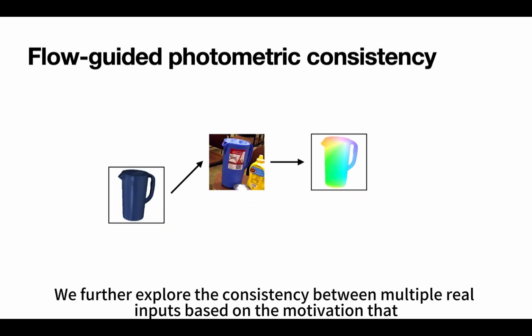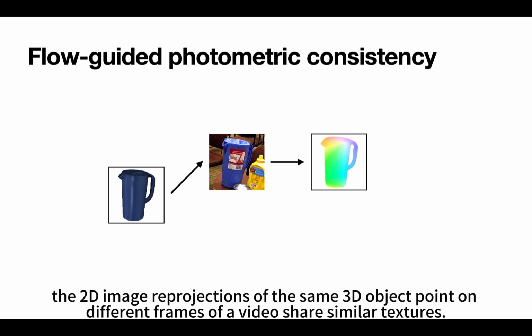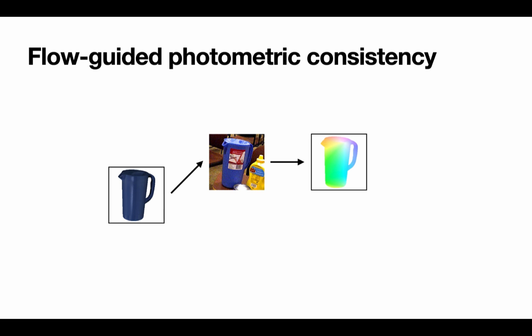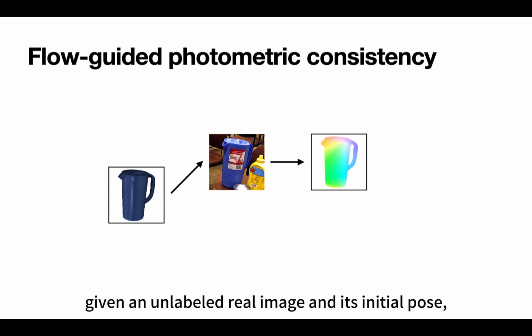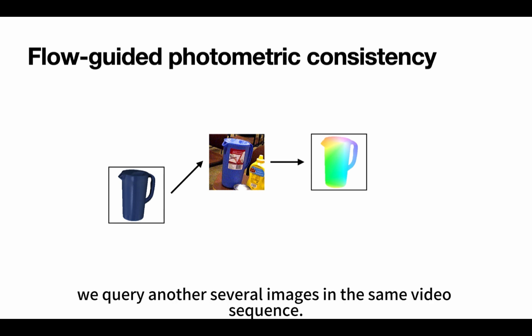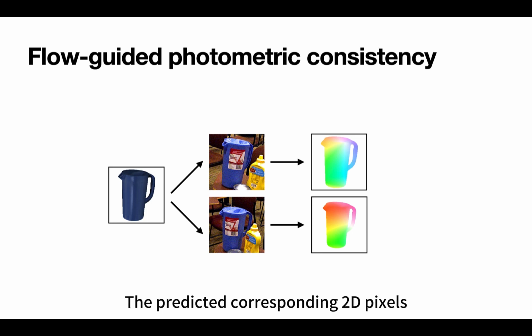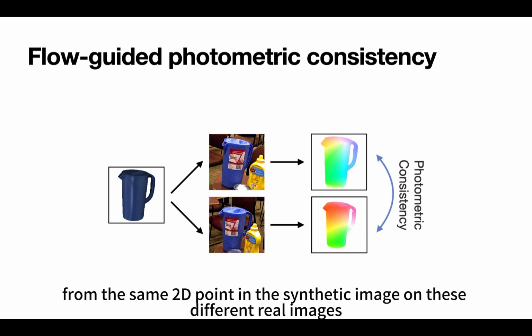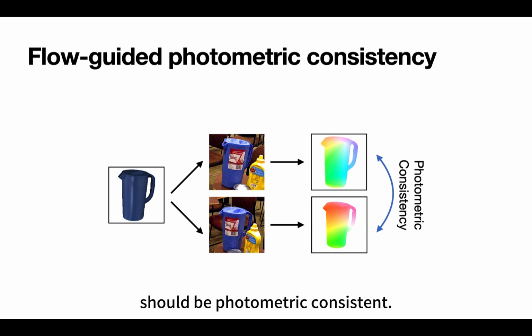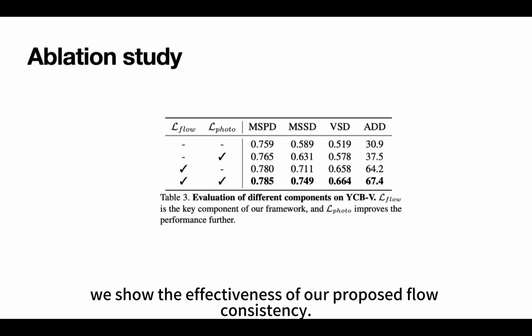We further explore the consistency between multiple real inputs, based on the motivation that the 2D image reprojections of the same 3D object point on different frames of a video share similar textures. Again, given an unlabeled real image and its initial pose, we query another several images in the same video sequence. The predicted corresponding 2D pixels from the same 2D point in the synthetic image on these different real images should be photometric consistent.